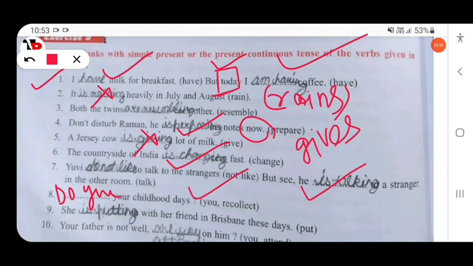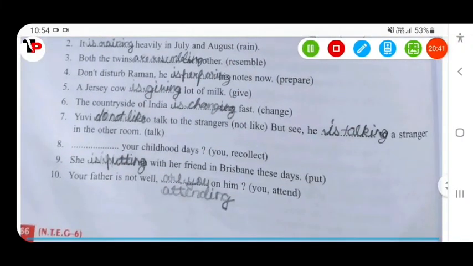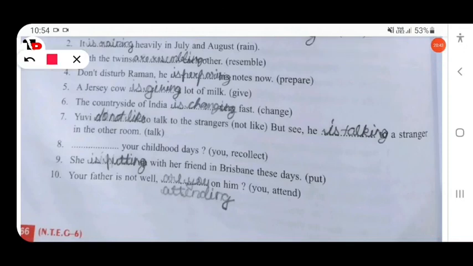Then next, she puts up with her. She puts up, not is putting up. She puts up. You know this is a phrasal verb. Okay. She puts up. Your father is not well. Are you attending on him? Okay. Are you attending? Present continuous tense will be used here.